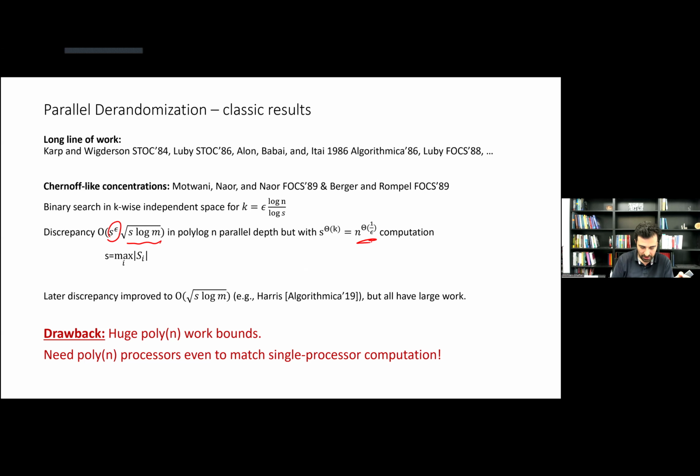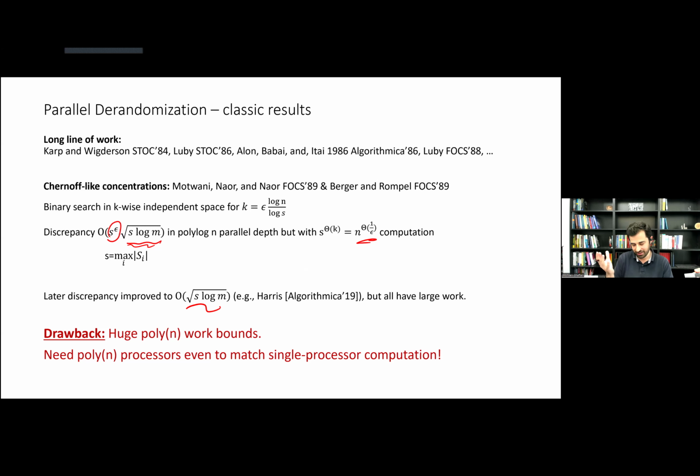or larger. And the discrepancy itself was later improved. For instance, the most recent work is a work of Harris, which gets the right discrepancy, but all of those methods have a very large computational bound, like large polynomials. And the problem with this is that it means you have a parallel algorithm, but even to beat the speed of single processor computation, I need a large polynomial number of processors, let's say n to the 4, n to the 5.